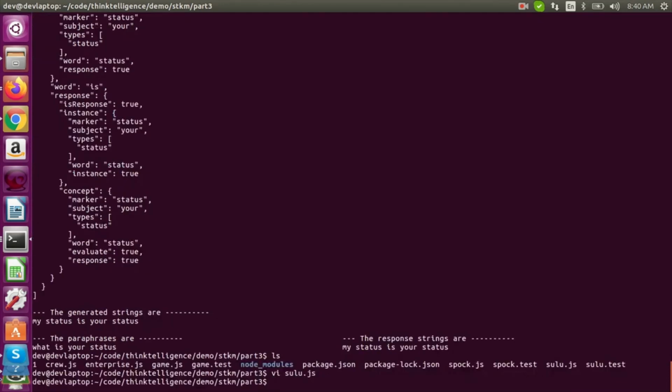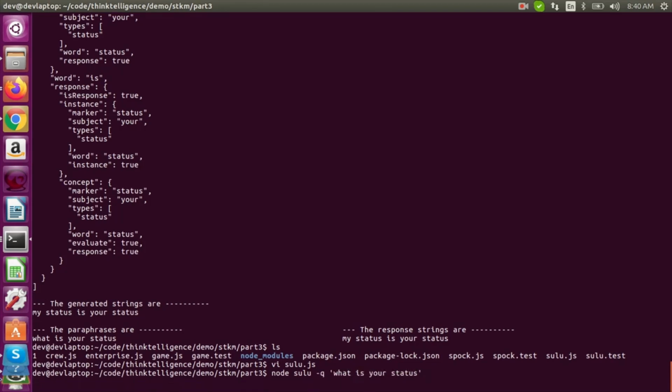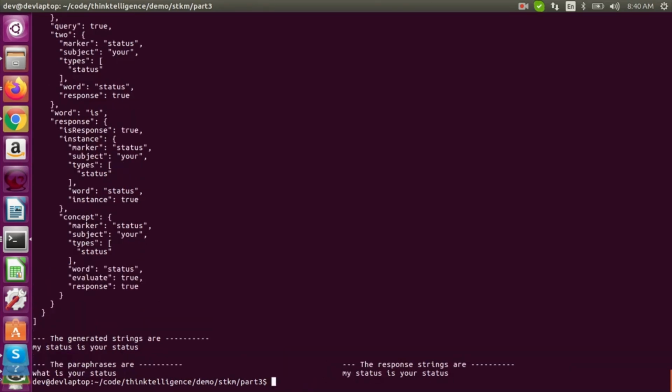So right now, if we do node Sulu -q, what is your status? Sulu will have no idea what we're talking about. Yeah, so Sulu is just getting it because Sulu already has the include. Right, and oh wait, so first we have to fix this.